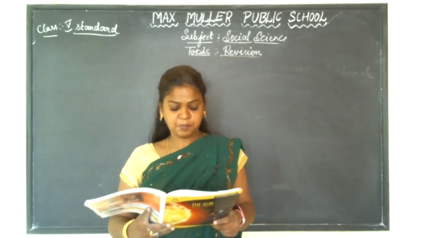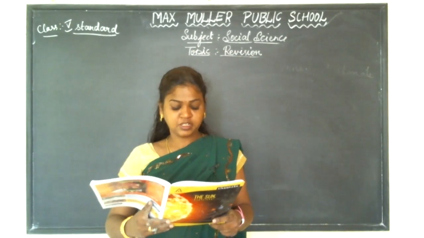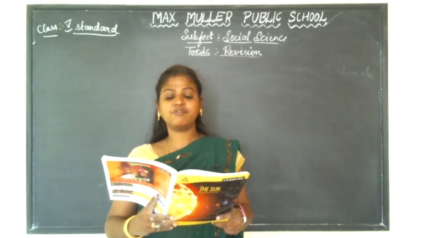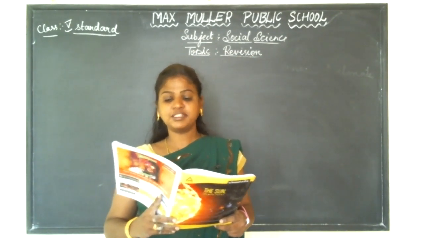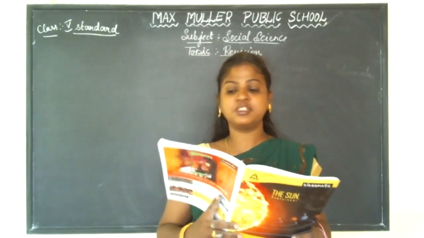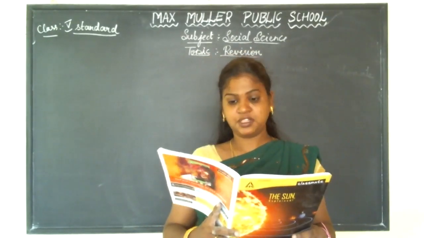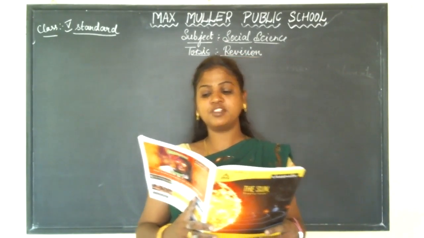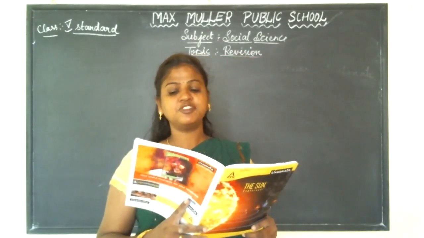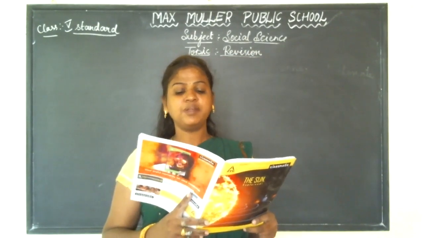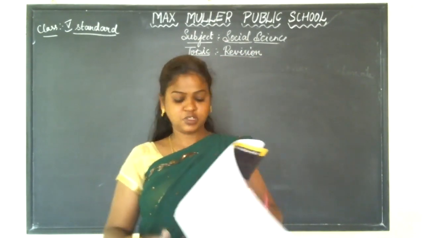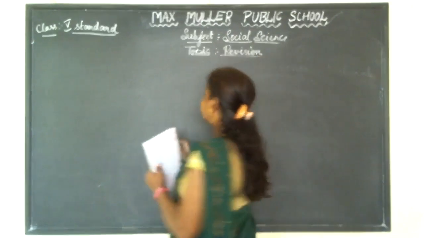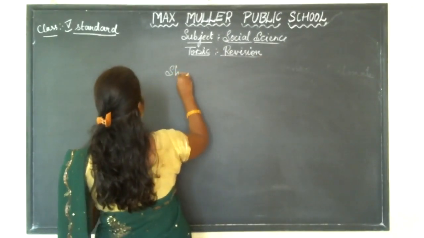Shifting agriculture is a type of agriculture in which farmers clear a piece of forest land by cutting and burning the uprooted trees for growing crops. The crops are grown for 2 to 3 years, and when the fertility of the soil decreases, the farmer shifts to a new land and repeats the same process. So here, what do you mean by shifting agriculture?